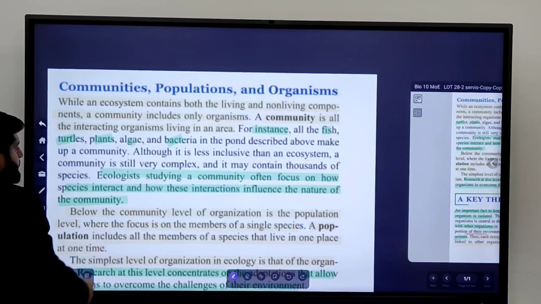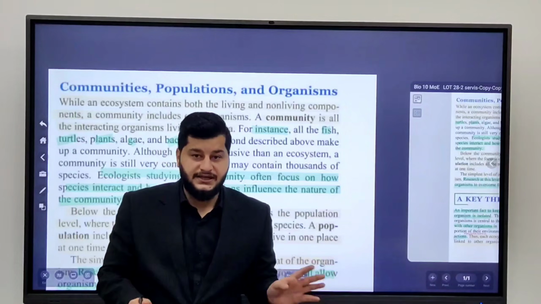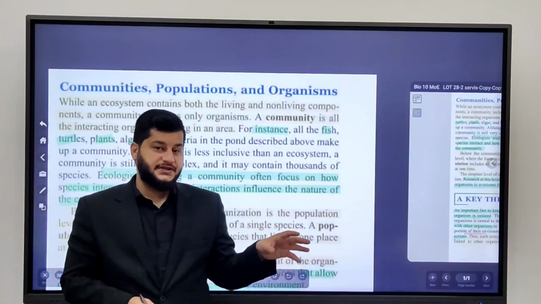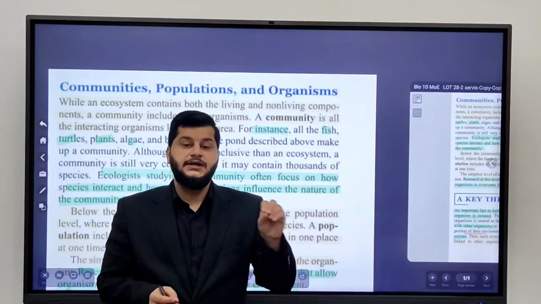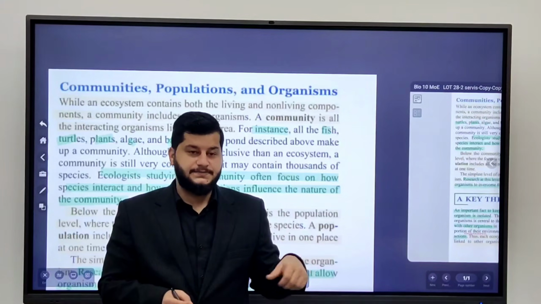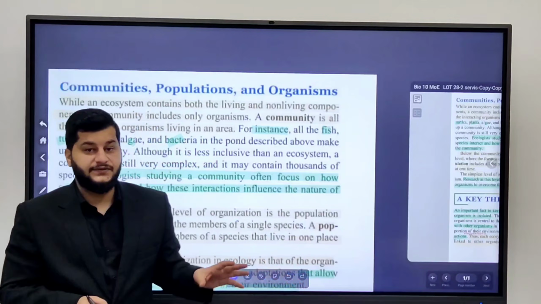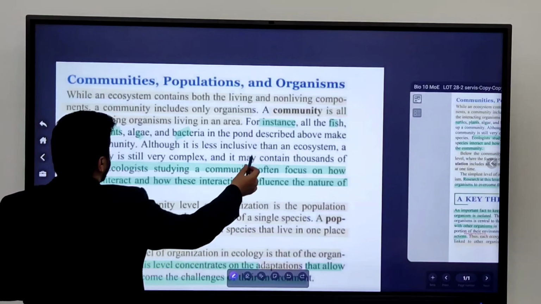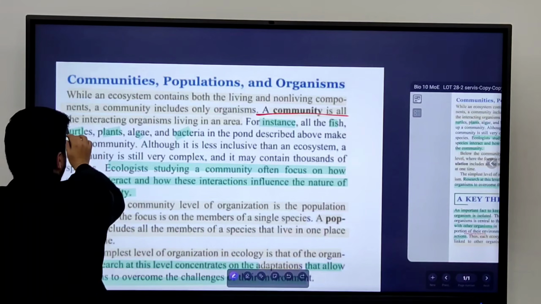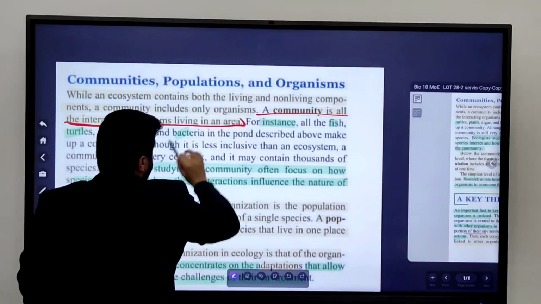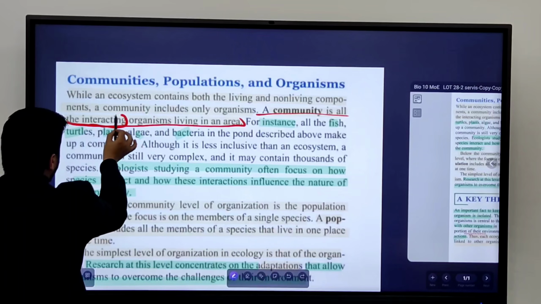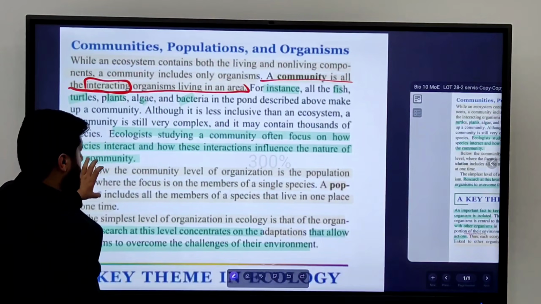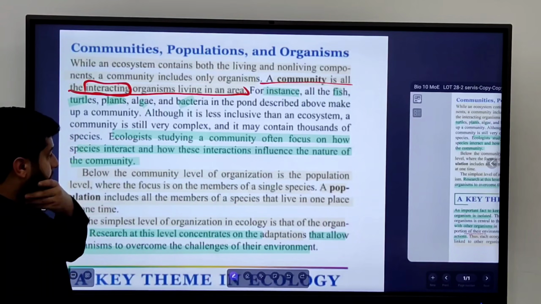What's a community? Well, a community includes all the living things in an environment, all living things in a particular place. An ecosystem includes all the living and non-living things, but a community includes only the living things in a particular area. So we come to the definition: a community is all the interacting organisms living in an area, all the interaction between the organisms in a particular area or a lake area.